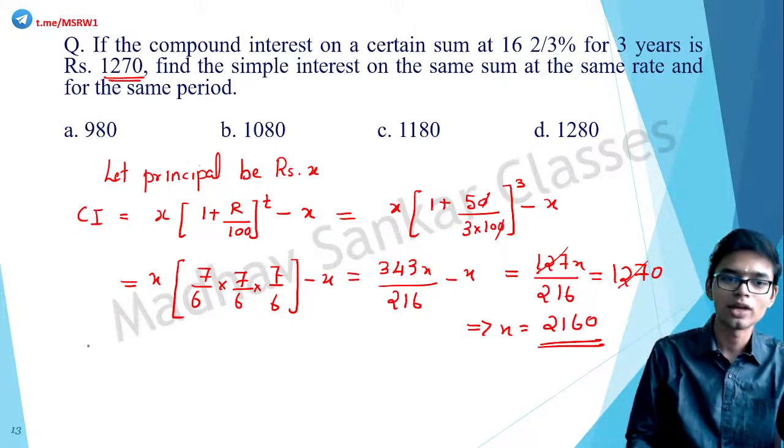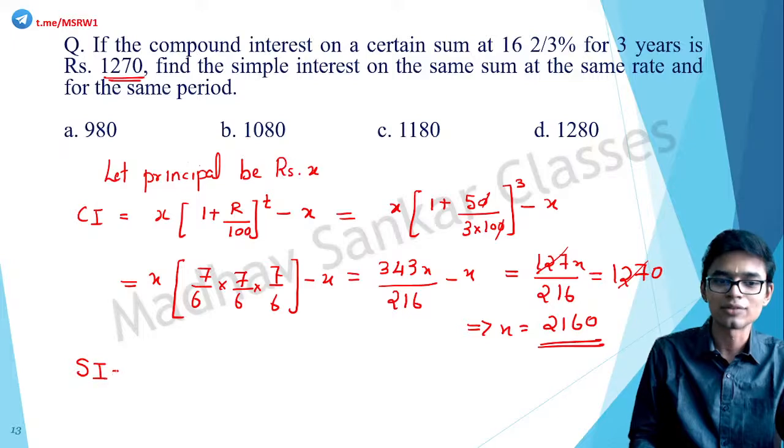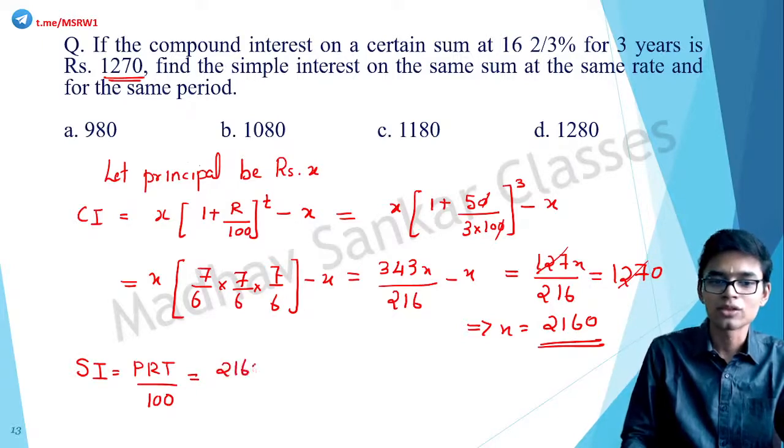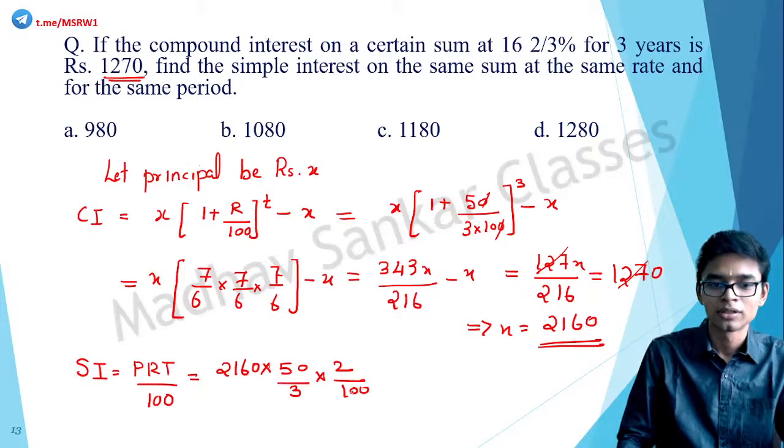Now, what is the formula for simple interest? Simple interest is what we have to find. Simple interest is equal to PRT by 100, is equal to 2160 into rate, which is 50 by 3, into time by 100.